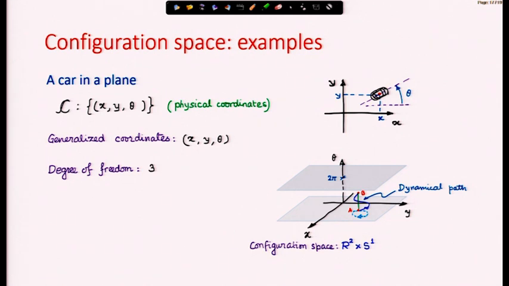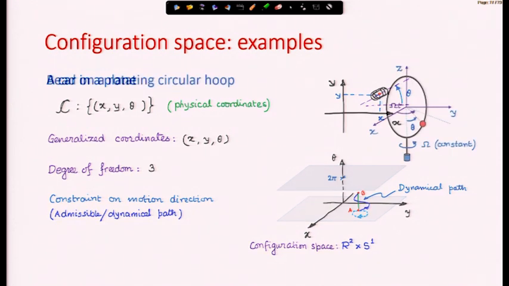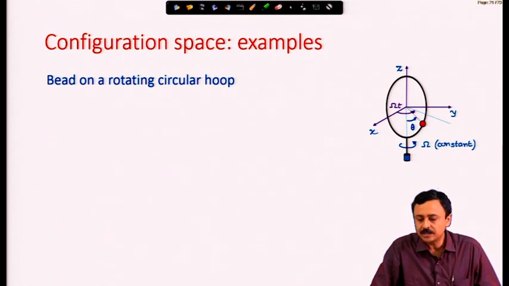The degree of freedom of the car is 3, because I can take the car anywhere x y and I can keep it oriented in any direction. I have to be able to drive it properly. Therefore, I can take it to any place and in any orientation. There are constraints on the motion direction. There are admissible or dynamical paths which must respect these constraints. Let us look at a bead on a rotating circular hoop.